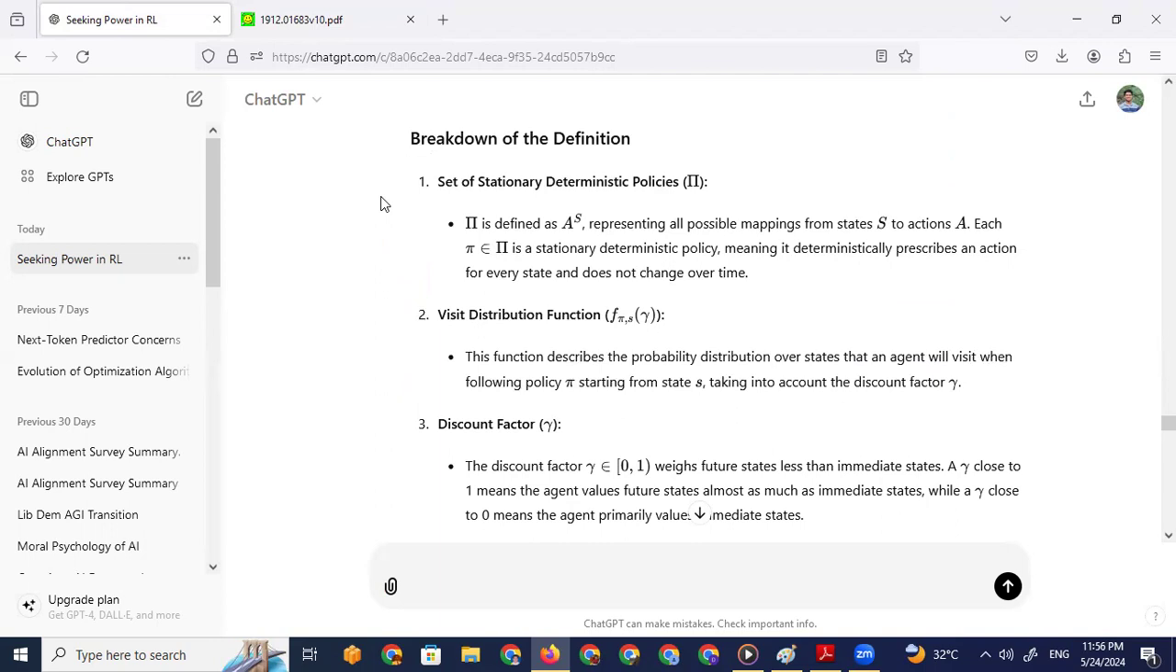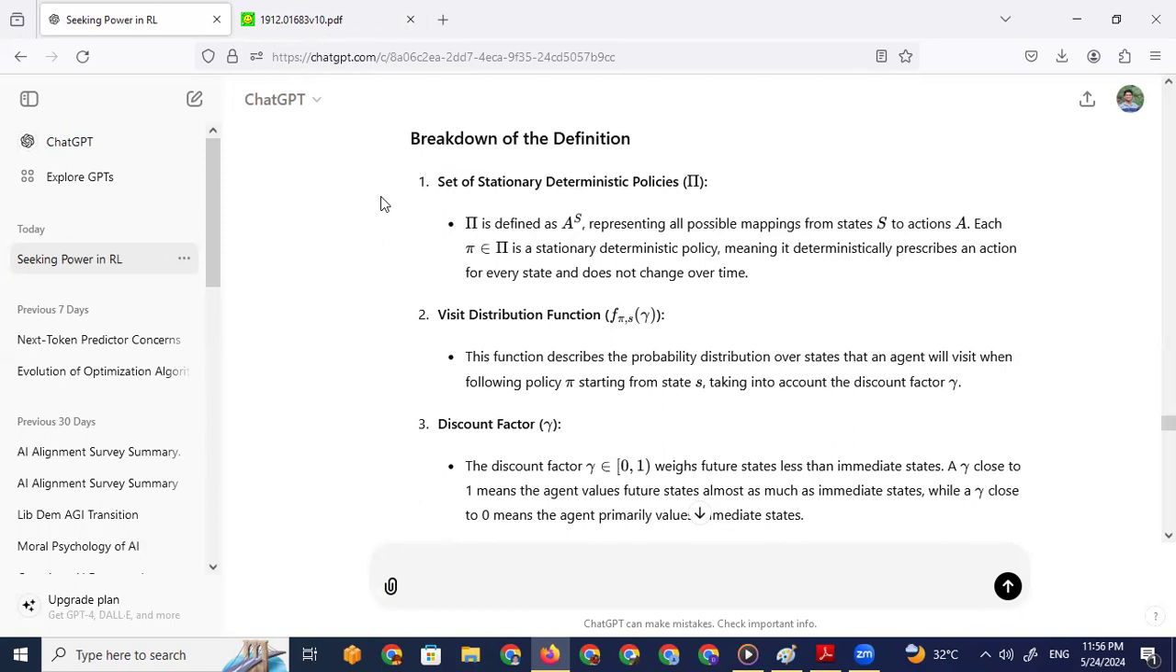Okay, anyway, breakdown of the definition. Set of stationary deterministic policies. Let's say large Pi is defined as all possible mappings from state space S to action space A. Each pi belonging to big Pi is a stationary deterministic policy, meaning it deterministically prescribes an action for every state and does not change over time. Okay.